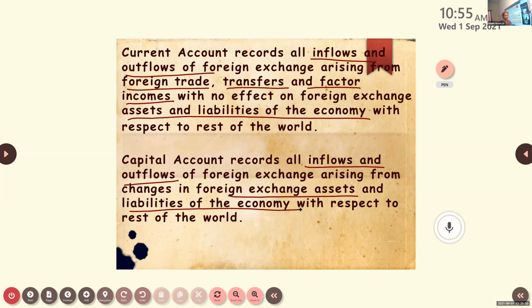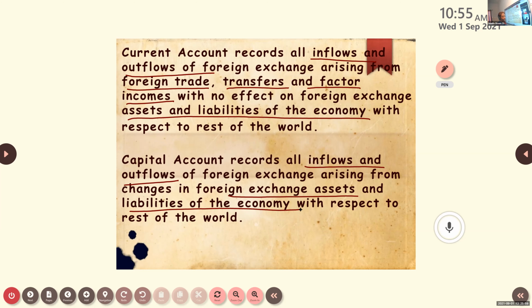When I show you the factors included in the current account and capital account, it will be more clear to you. Capital account will record all the investments. In the current account, the investments are not included.